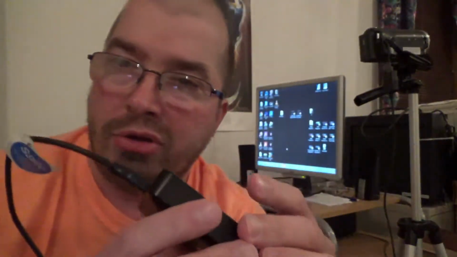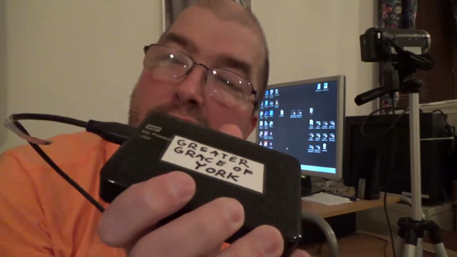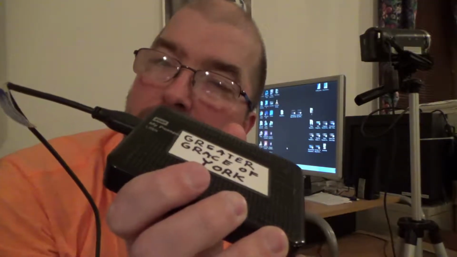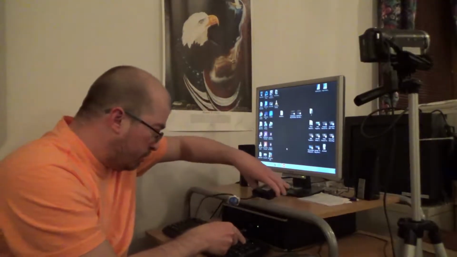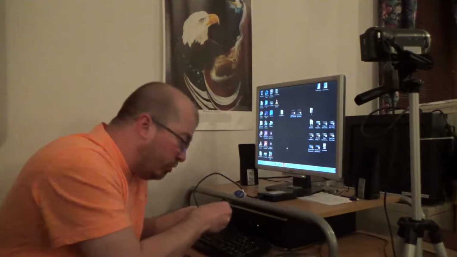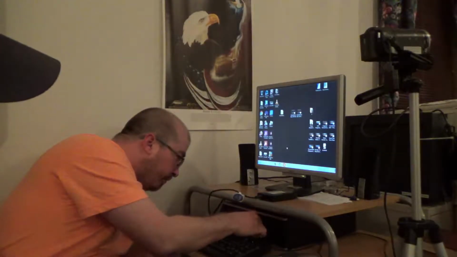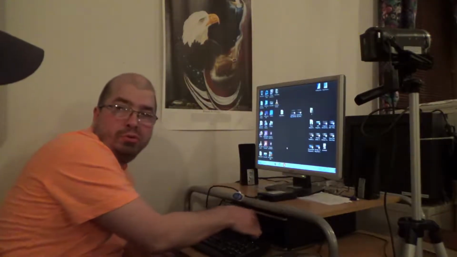Yes, correct. We store all of our message videos and everything on this hard drive. And then this part of the USB cord, you plug into one of these front USB ports on the computer.